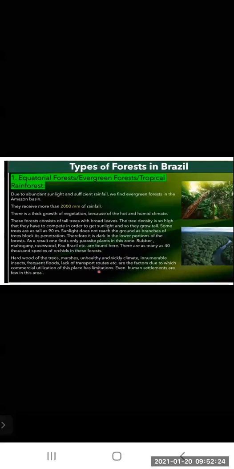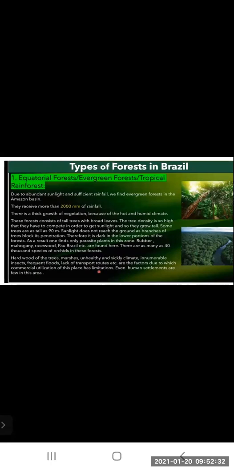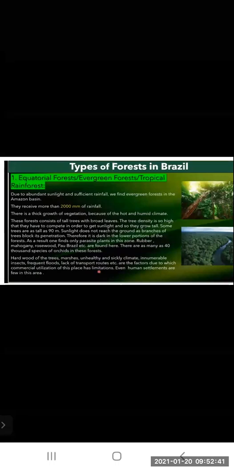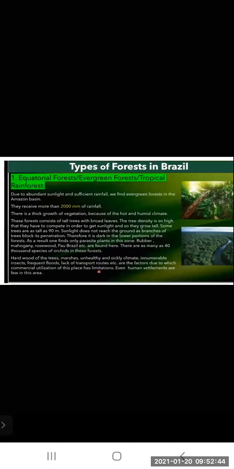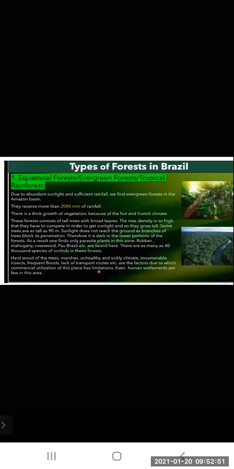There is a thick growth of vegetation because of the hot and humid climate. These forests consist of tall trees with broad leaves. The tree density is so high that they have to compete in order to get sunlight. It is a very thick forest, and they have to compete with each other to get the sunlight, so in search of sunlight, they grow taller.